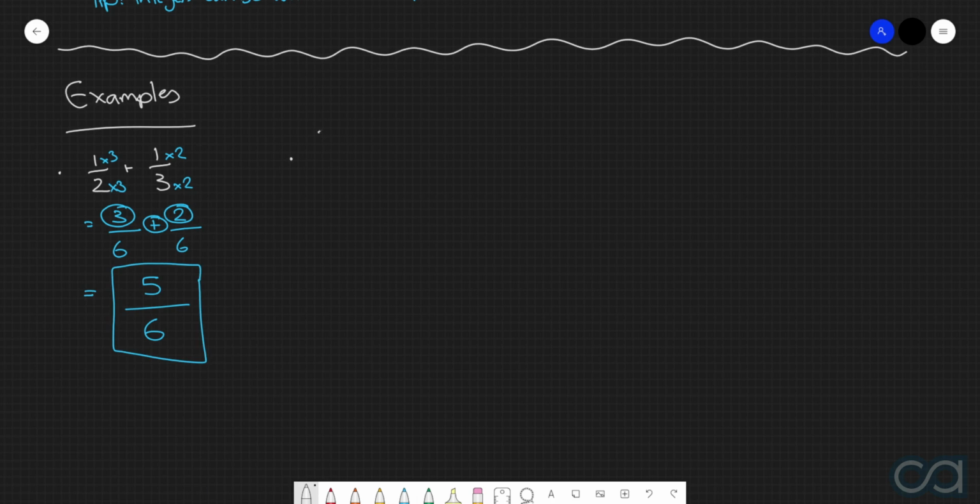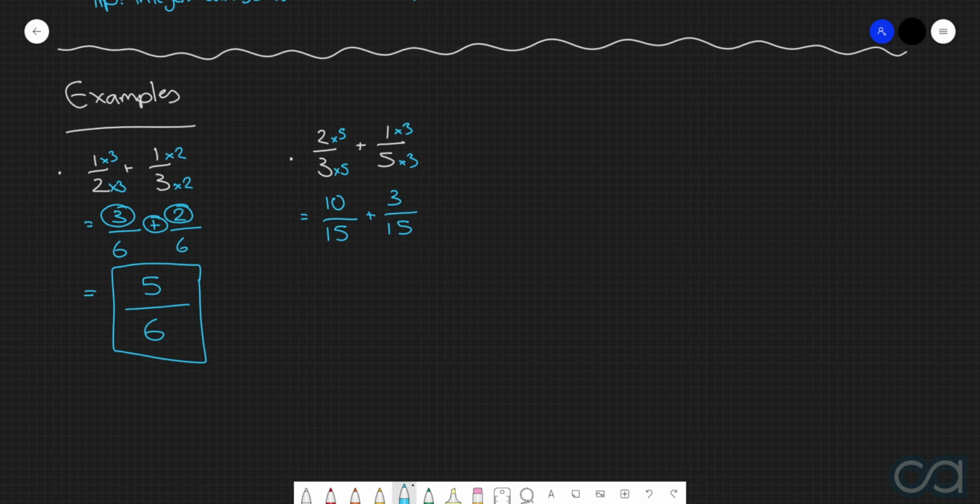Second example to consider is 2 over 3 plus 1 over 5. Similar to the first one, the fractions have different denominators, so we first of all need to rewrite both these fractions with the lowest common denominator. The lowest common denominator in this case will be 15. So we're going to multiply the first fraction, top and bottom, by 5, and then the second fraction, top and bottom, by 3. Doing so, we end up with 10 over 15 plus 3 over 15.